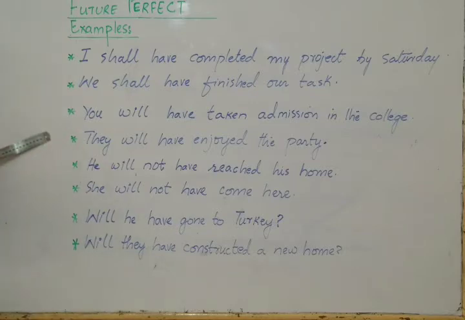They will have enjoyed the party. He will not have reached his home. It's a negative sentence. She will not have come here. Will he have gone to Turkey? It's an interrogative sentence. Will they have constructed a new home? I hope these examples are enough for you to understand future perfect tense.